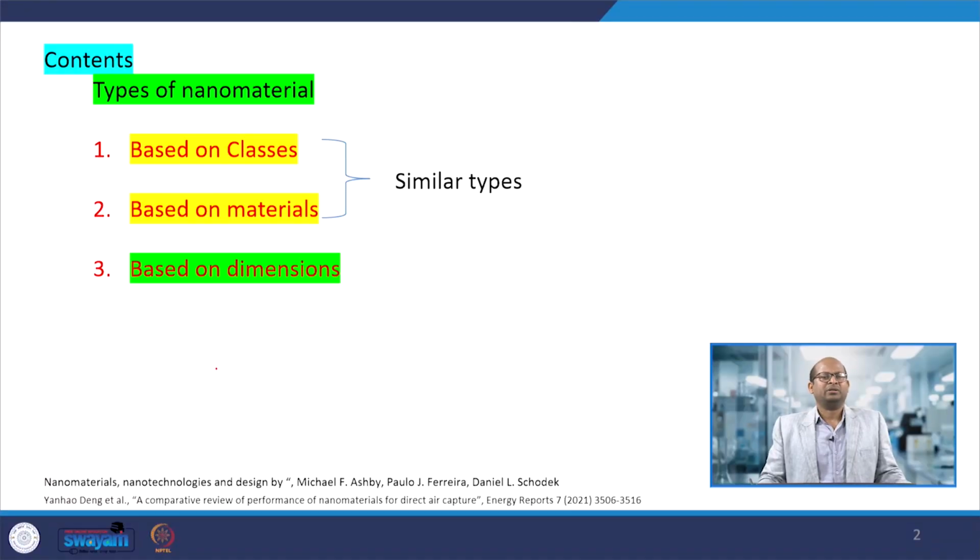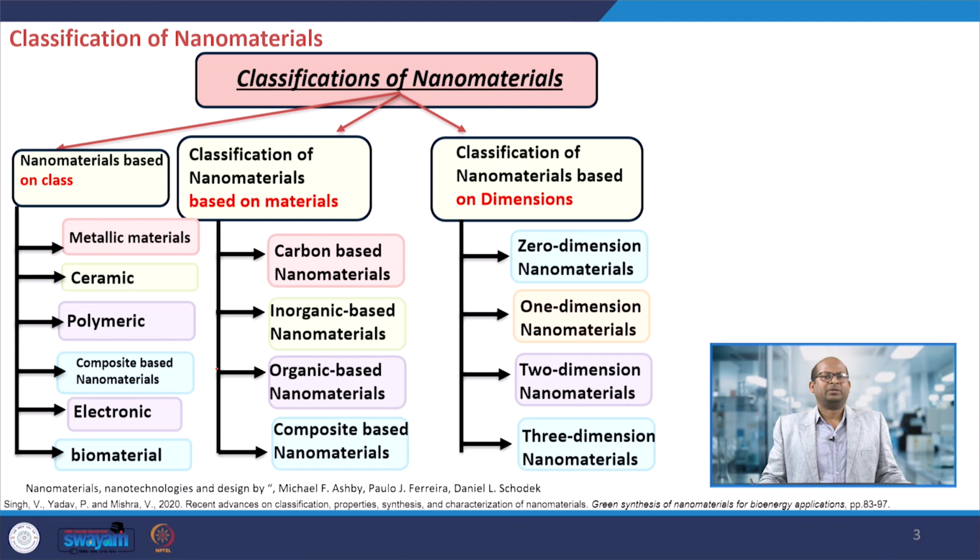The first two, based on classes and based on materials, are almost similar, and the third one is based on dimensions. That particularly we will discuss here. First, the classifications of the nanomaterials. Based on classes, we can categorize the materials as metallic materials, ceramic materials, polymeric materials, composite based nanomaterials, electronic materials and biomaterials.